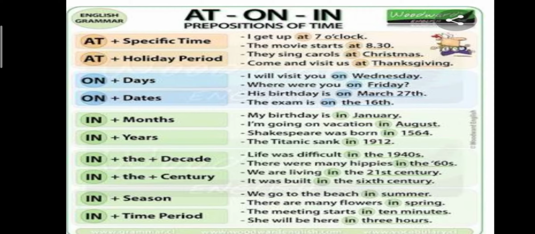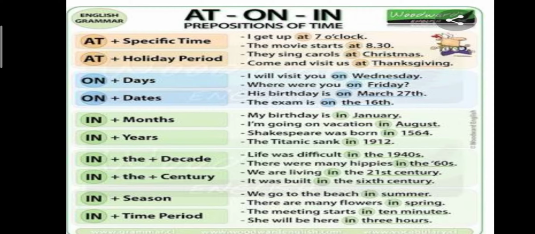In can also be used for decade. Decade means we are talking about 10 years together, right? Life was difficult in the 1940s. Similarly, in is also used for century. Century means we are talking about 100 years together, the duration of 100 years, right? So, we are living in the 21st century. It was built in the 6th century. So, these are some examples of how in is used when we are talking about months, years, decade or century.